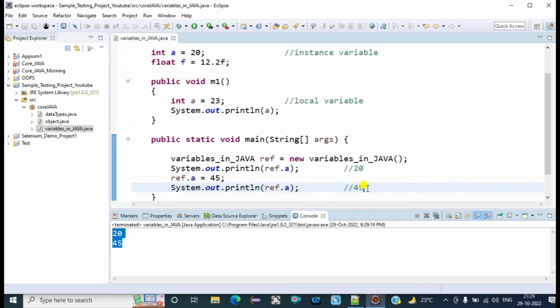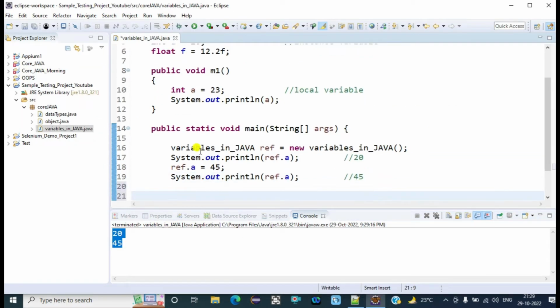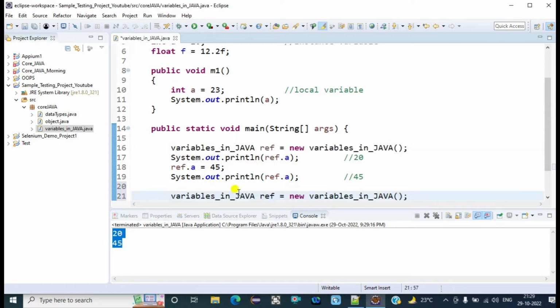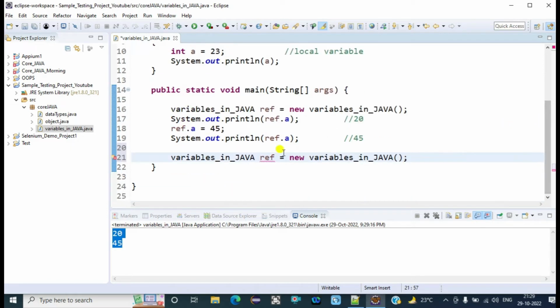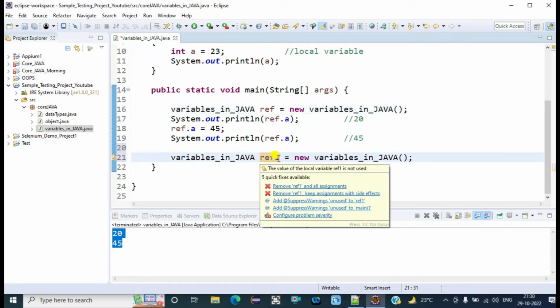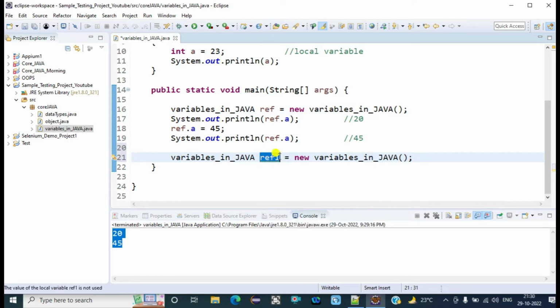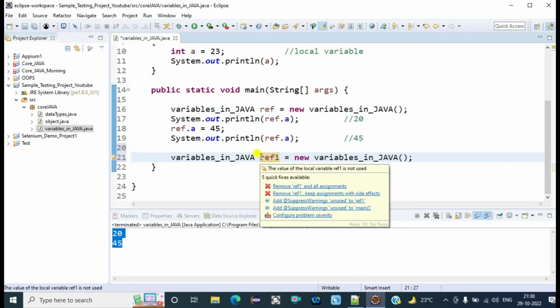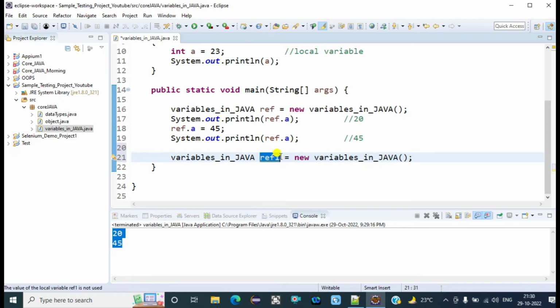Suppose we create another object, or another instance, of the class. I am just copying this line and pasting it again. We can't use the same reference name, as Java doesn't allow us, so we have to change the name. I created another object of the class, and now the name of this object is ref1. Again we are copying all the variables and methods of the class inside this reference.